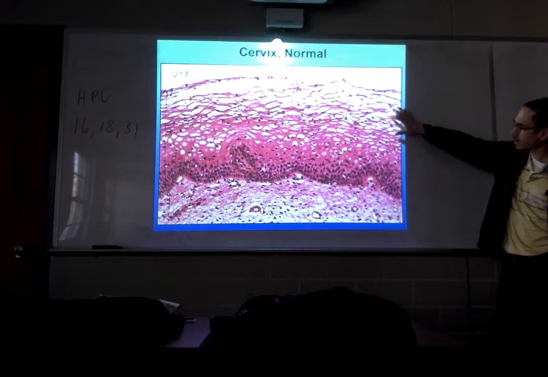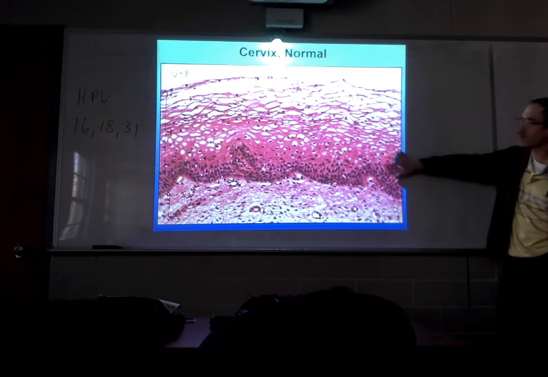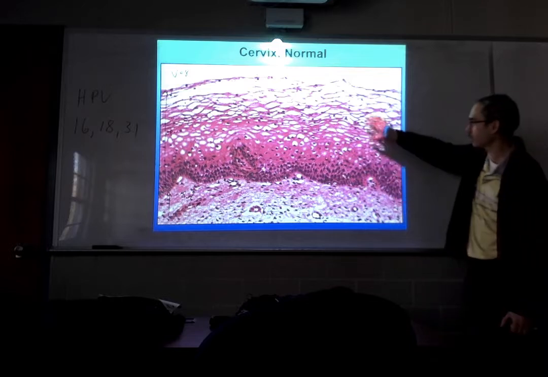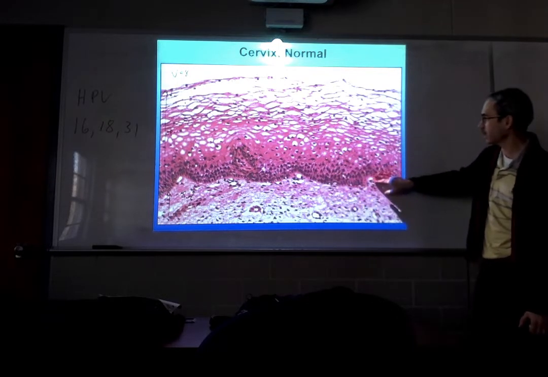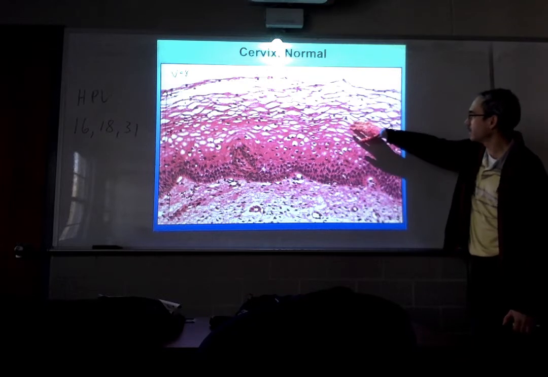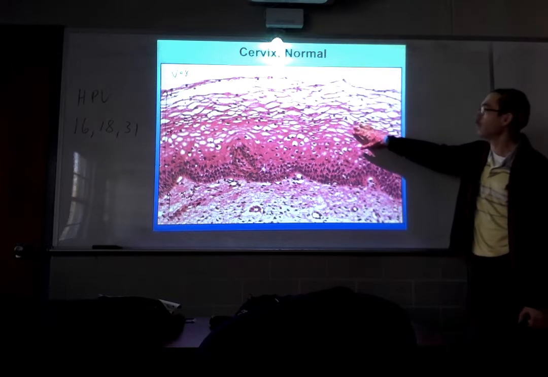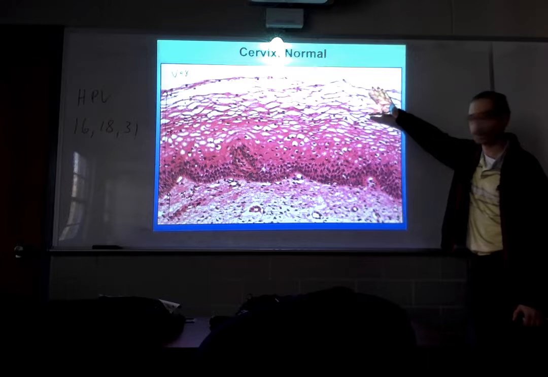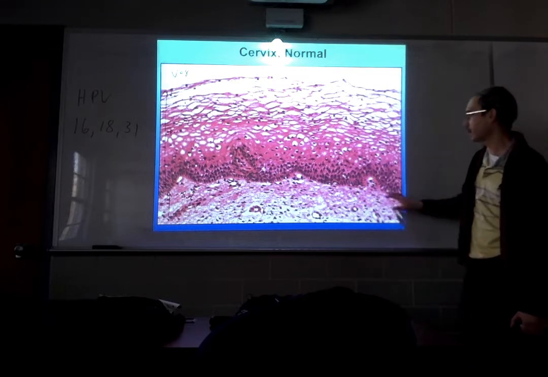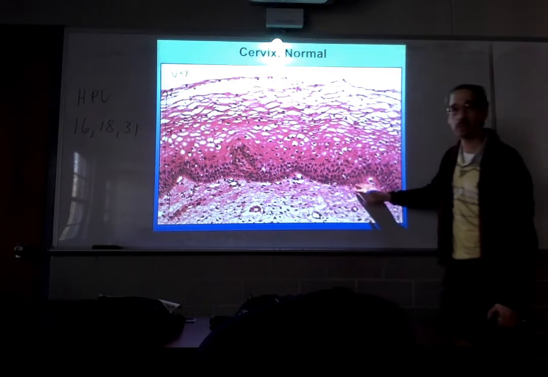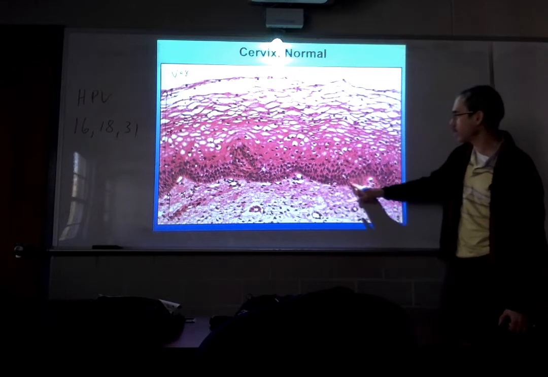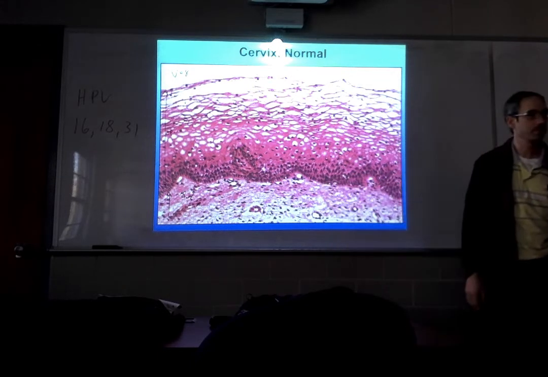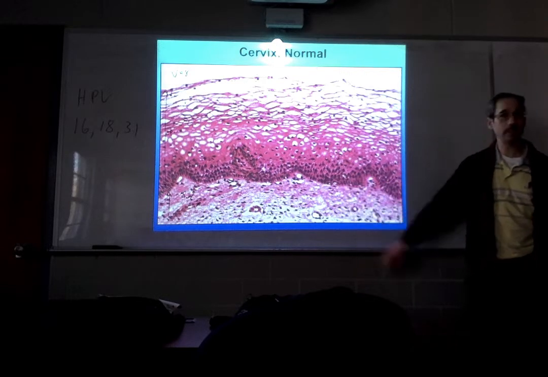We generally subcategorize different zones of the cervical epithelium into 3 different sections. We've got the parabasal cell layer down here, we've got the intermediate cell layer here, and we've got the superficial cell layer here. Let's take a look at the parabasal cell layer. Parabasal cell layer is down here. You can see it consists of a lot of squamoid cells that are kind of crowded together. That's normal for the parabasal cell layer.